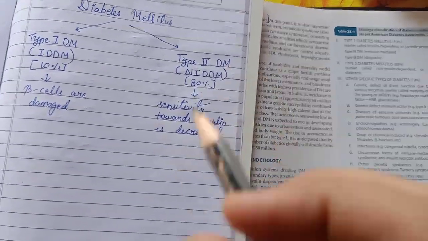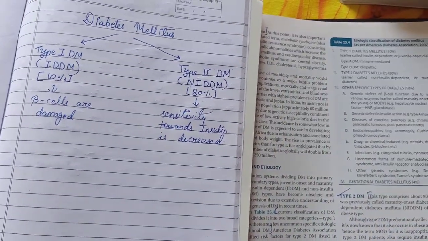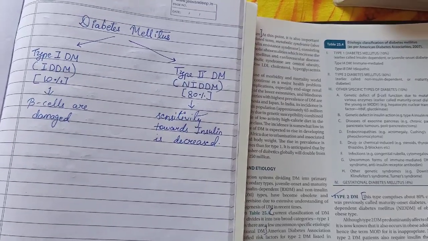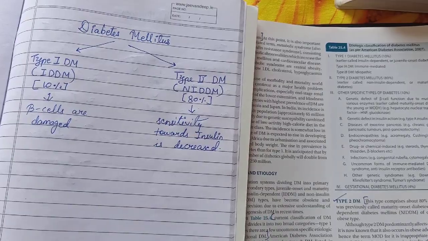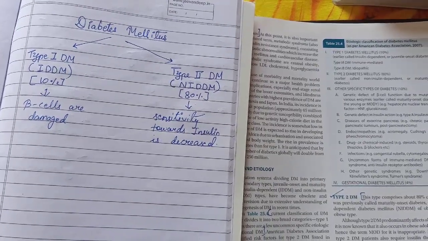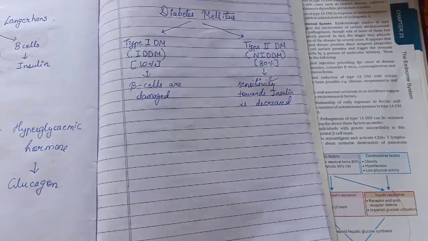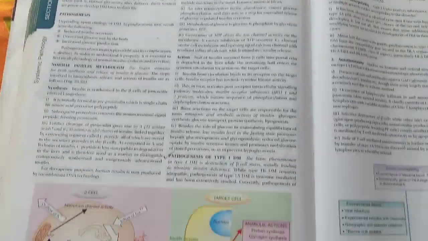So in the type 2 diabetes mellitus, insulin level may be normal, but the sensitivity towards insulin by receptor is decreased. You can explain better this with the diagram which is given on page number 810.